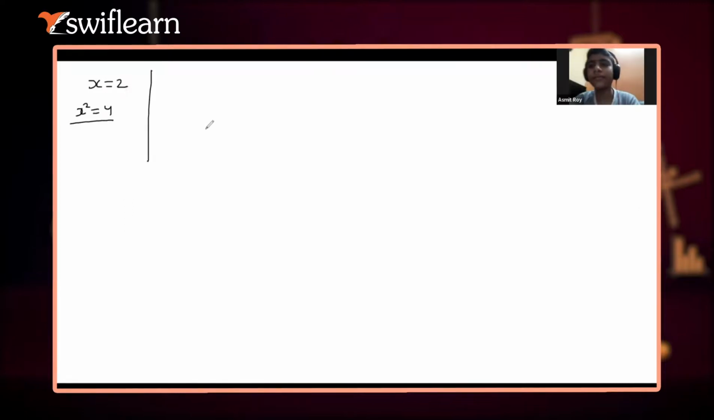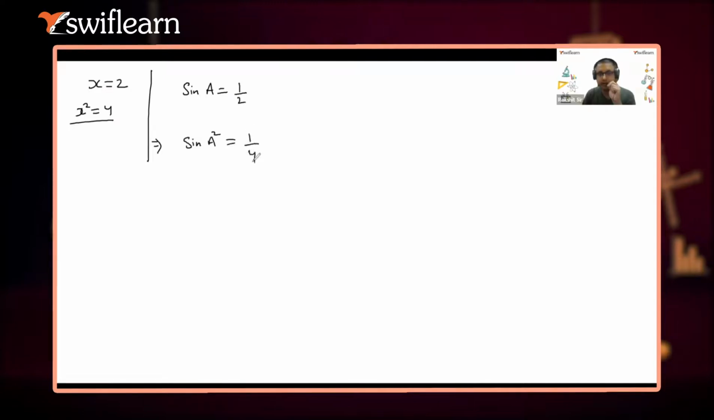So what if I say, for example, sine A equals 1 by 2? What if I square both the sides? Squaring both the sides, what do I get? Sine A square is equal to 1 by 4. That should be sine A square equals 1 by 4, right?